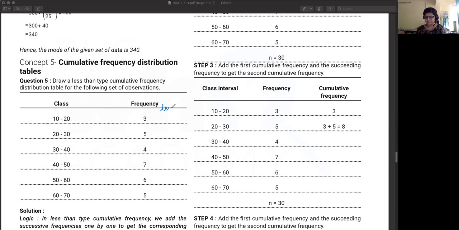Ma'am, cumulative is removed from the syllabus. But to find out the median you need to know what a cumulative frequency is, because it's given in the PDF. If at all you're given this kind of a distribution, you need to first convert it into a cumulative frequency, only then can you apply the median formula.